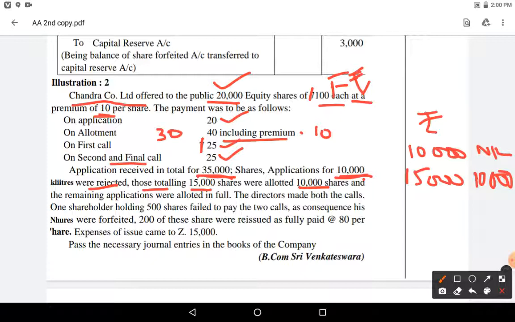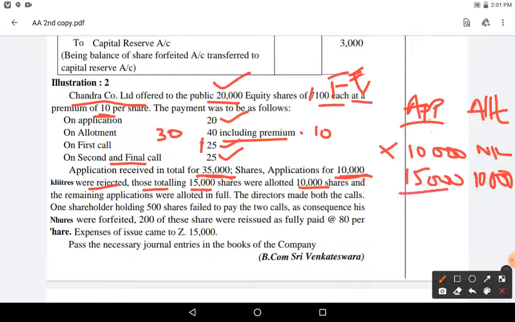Okay, this is application, this is allotment. For 10,000 they didn't allot anything, they have rejected.